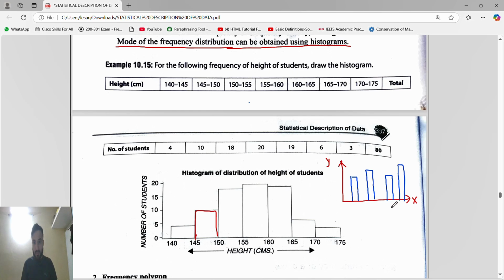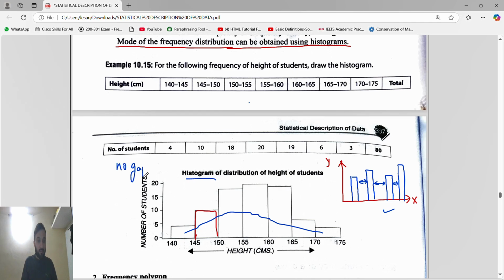But see, this is a bar graph and this is a histogram. Both bar graph and histogram are represented in rectangle form, right? But what is the difference? In a bar graph, we have a gap between the two bars, right? But in a histogram, guys, no gap.